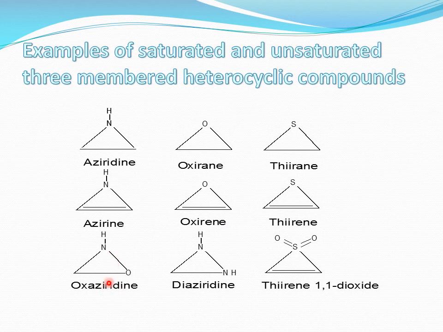The next example in this particular case is oxaziridine. It is a three-membered heterocyclic compound, but it contains two different heteroatoms as seen in the slide. That is, one is oxygen and the other one is nitrogen. Similarly, in the next one, diaziridine. It contains both heteroatoms as nitrogen. That is, it is an example of the same type of heteroatom present in a heterocyclic compound. And the third one is thiirene, that is sulfur containing three-membered with a double bond.